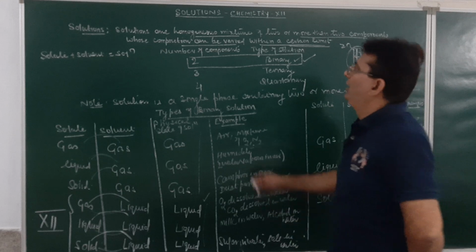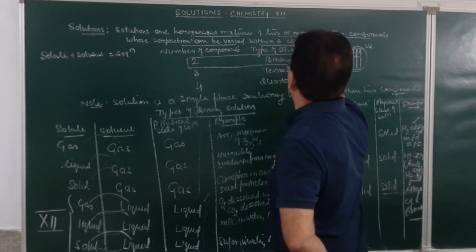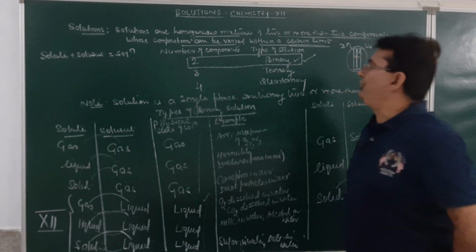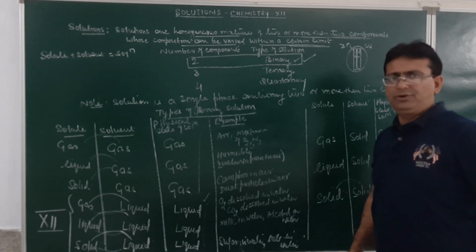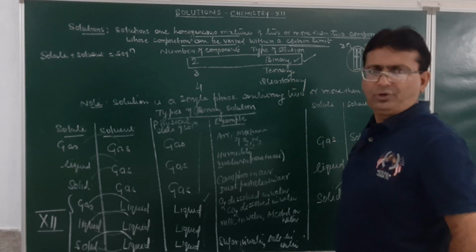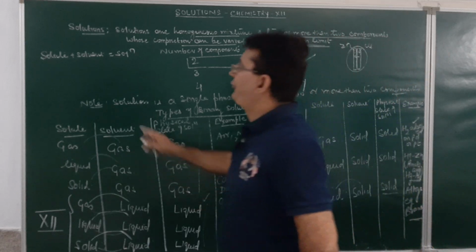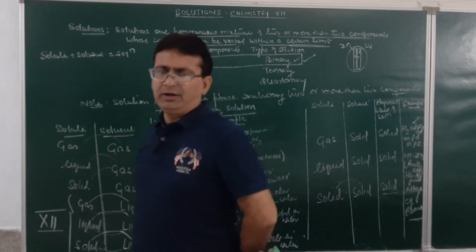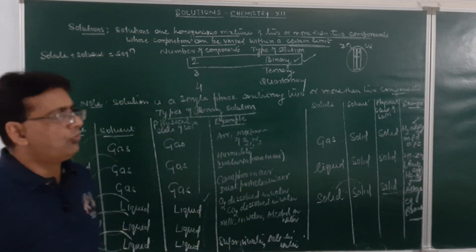What is a solution? A homogeneous mixture of 2 or more components whose composition can be varied within a certain limit. If the solution is made up of 2 components, it is called a binary solution. So, solute, when dissolved in solvent, is called a solution. What is solute?